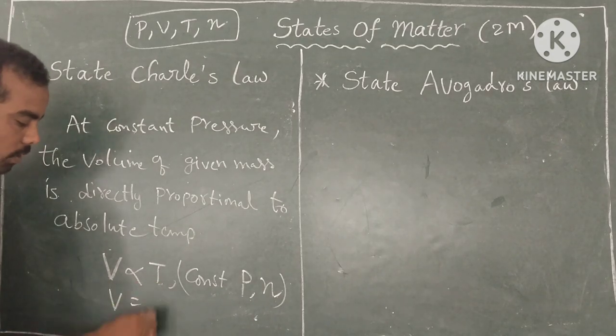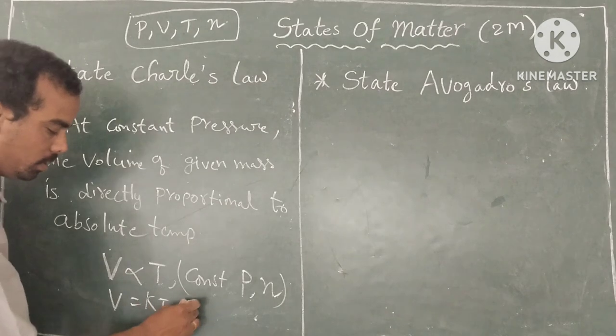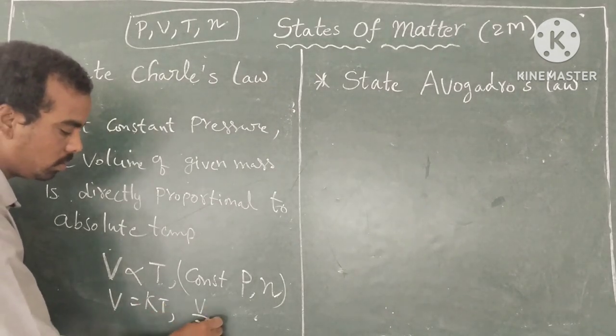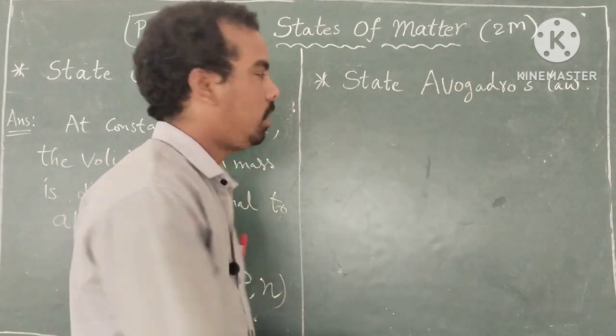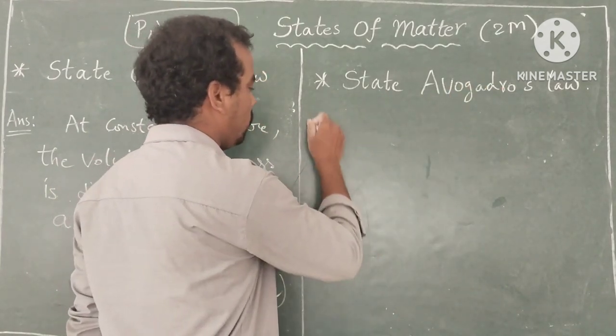So proportionality removes, V is equal to KT. So that means V by T is equal to constant. So it is 2 marks. State Avogadro's law.